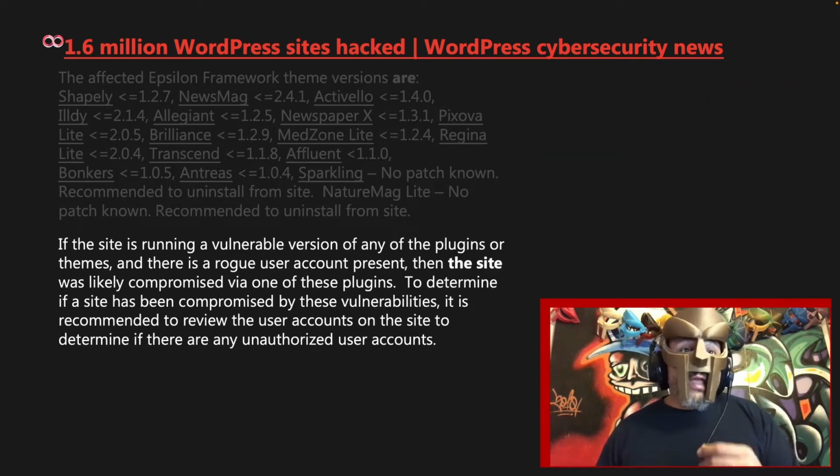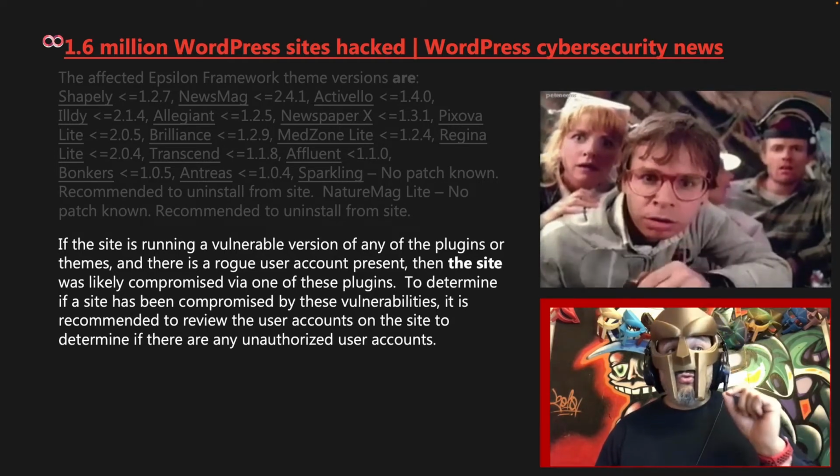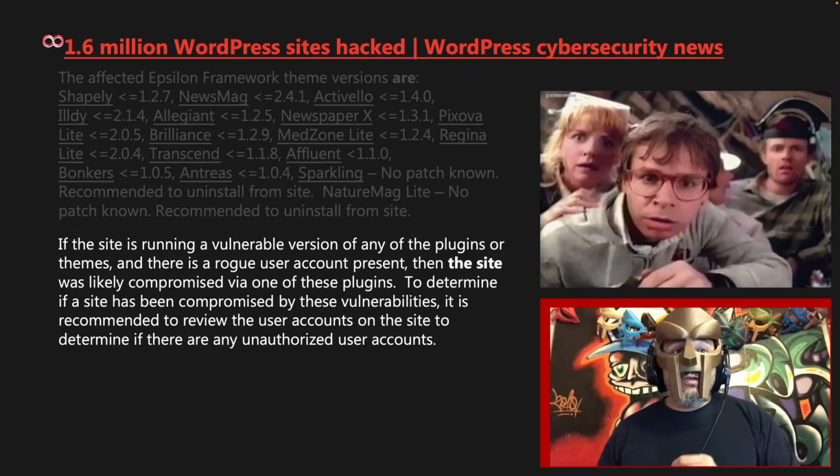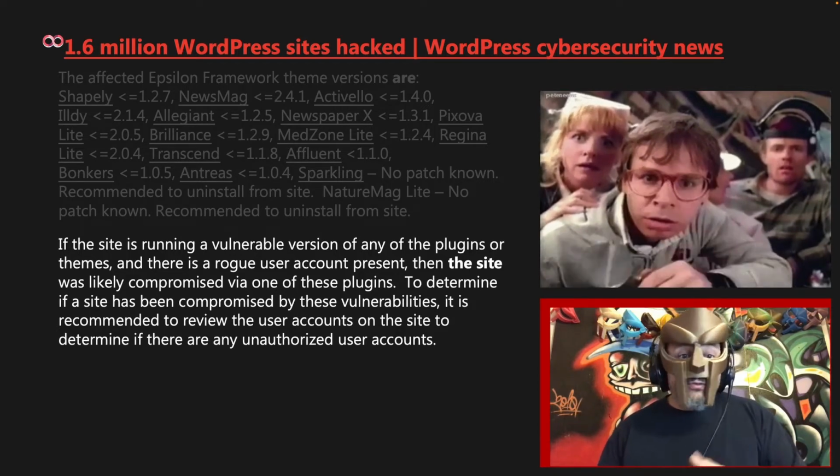If the site is running a vulnerable version of any of the plugins or themes and there is a rogue user account present, then the site was likely compromised via one of these plugins. To determine if a site has been compromised by these vulnerabilities, it is recommended to review the user accounts on the site to determine if there are any unauthorized user accounts, most likely with an admin role.